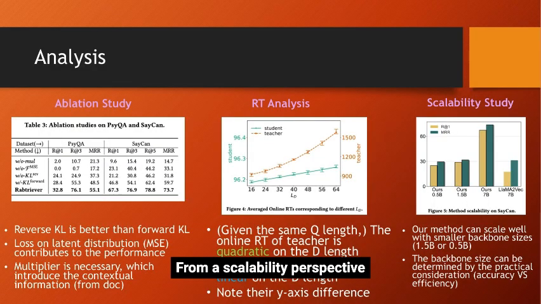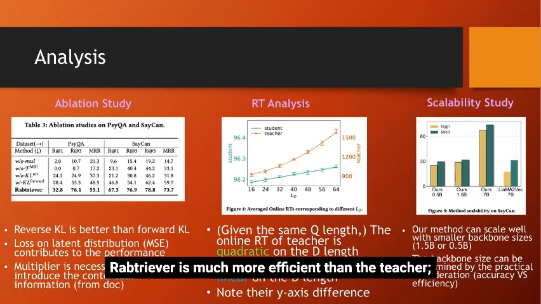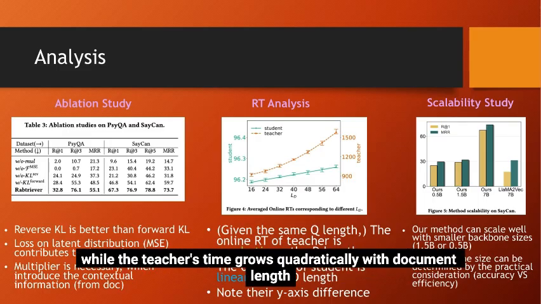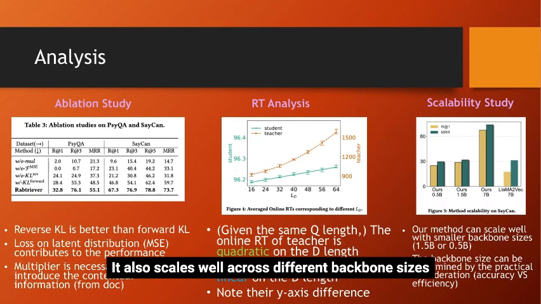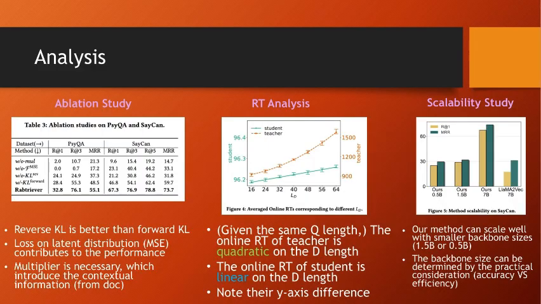From a scalability perspective, RaBTriever is much more efficient than the teacher. While the teacher's time grows quadratically with document length, RaBTriever's online time only grows linearly. It also scales well across different backbone sizes, from 0.5B to 1.5B parameters.